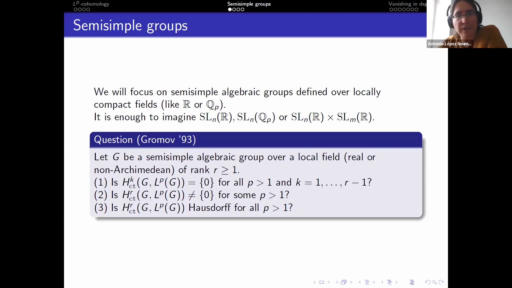The first question is, we should have vanishing of LP cohomology in degrees below the rank, and this should work for all P. The second question is, this should be kind of optimal. So in degree equal to the rank, there should be at least some non-vanishing. And the third question is, well, we have some non-zero vector space. It should be Hausdorff. Like, why not?